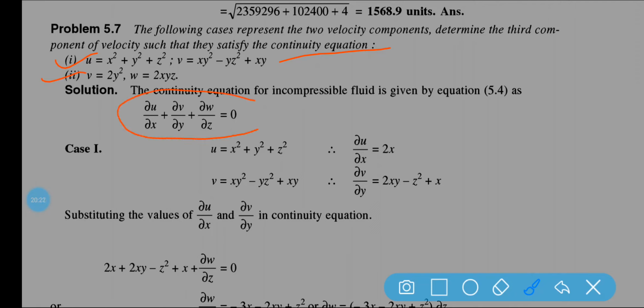Now this is your continuity equation, you know. And what is the condition? The flow should be incompressible in nature and steady flow, a steady incompressible flow. If it is unsteady and compressible, then the equation will not be like this. What will be the equation?